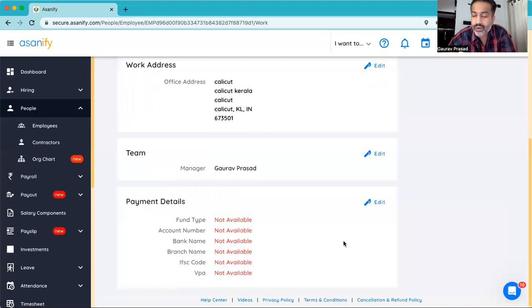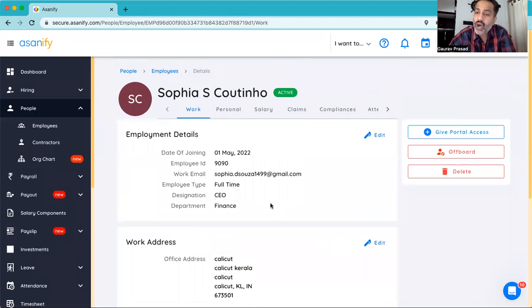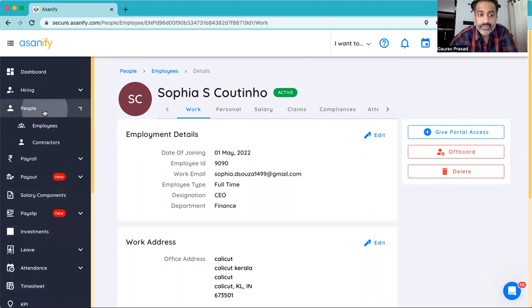The reason why bank account is also important is because after running the payroll, Asanify helps you transfer the money to people's bank account as well. You can have your bank account linked to Asanify where the payout gets done through bank transfers. You can choose cash payment for some employees as well. If there are people in your company who want the payout to be done on UPI, that can be managed as well through Asanify.